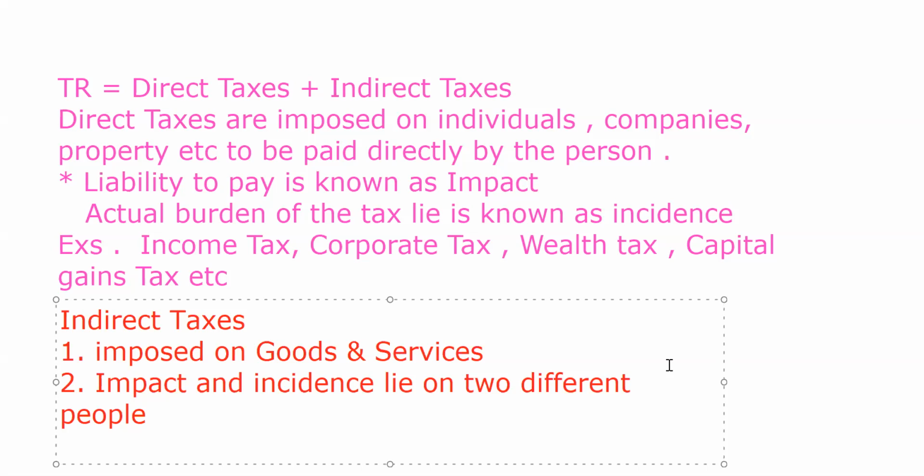Or we could say number three, the actual burden can be shifted or can be transferred to others. So these are known as the indirect taxes.